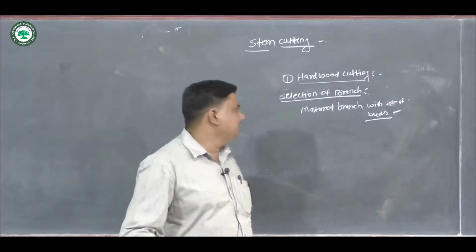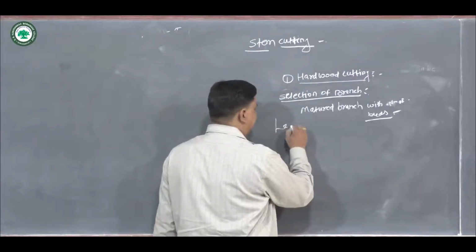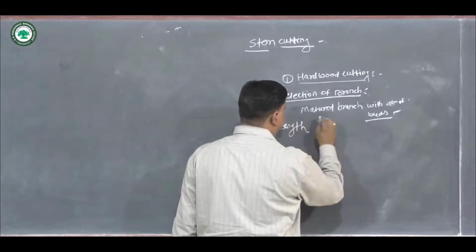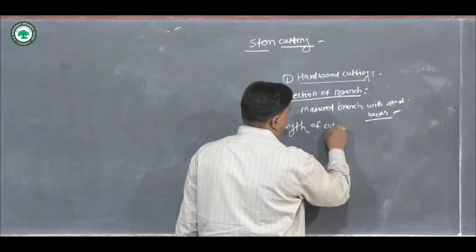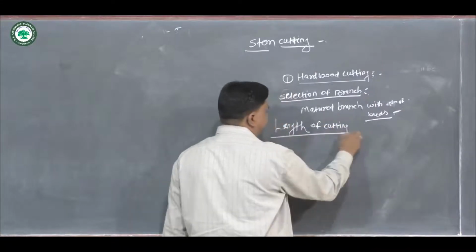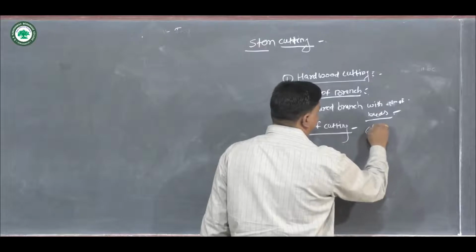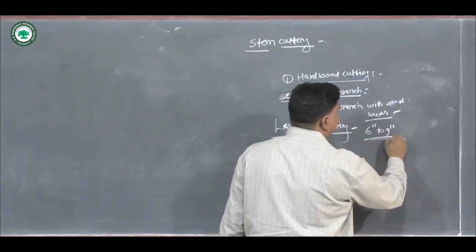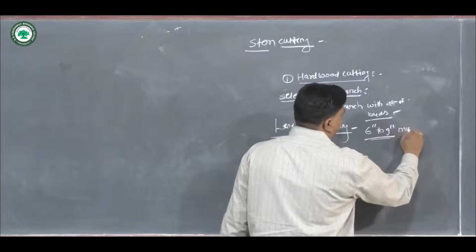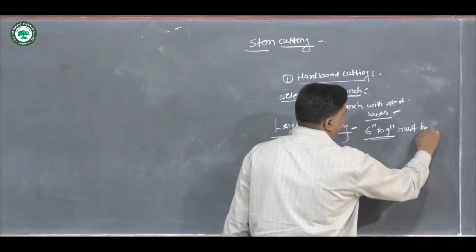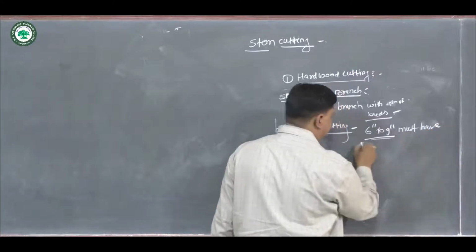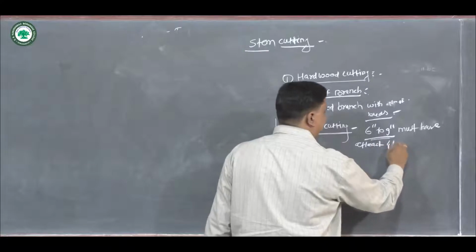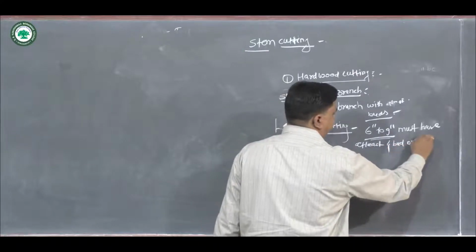Then what will be the length of the cutting? Length of cutting is generally approximately 6 to 9 inch, and it must have at least 4 buds on it.